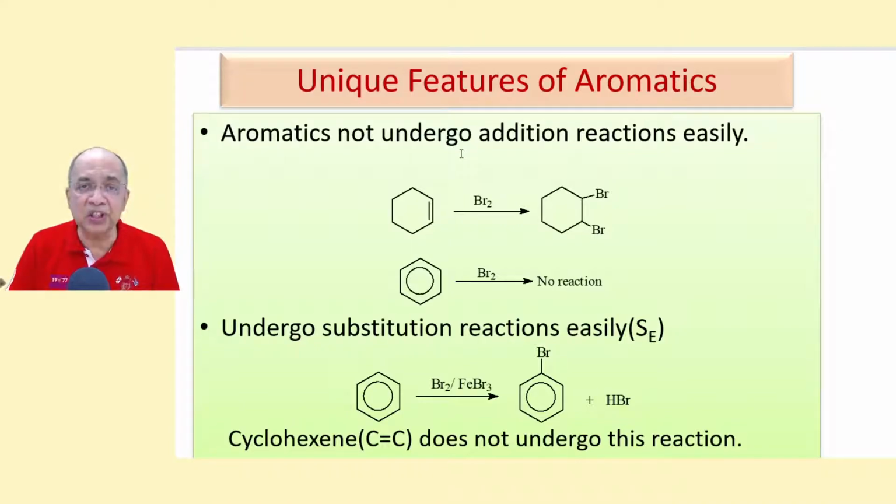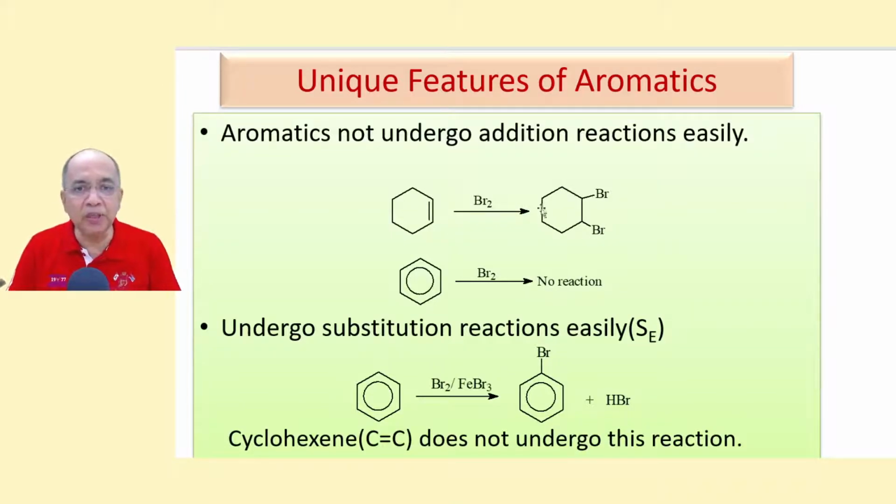Aromatic species, aromatic compounds, do not undergo addition reactions easily. For example, you take cyclohexene. The moment you add bromine in carbon tetrachloride as solvent, the bromine gets added up instantaneously.